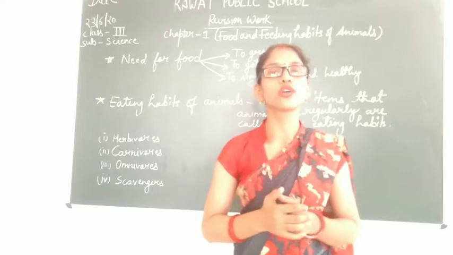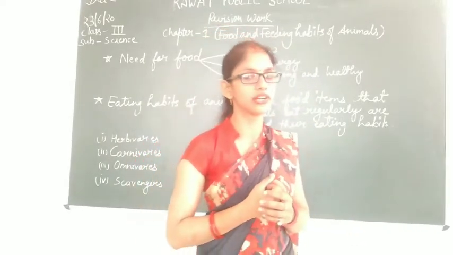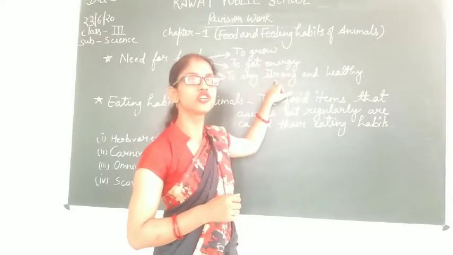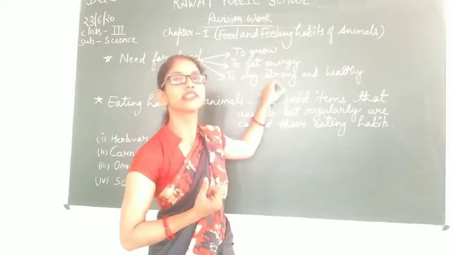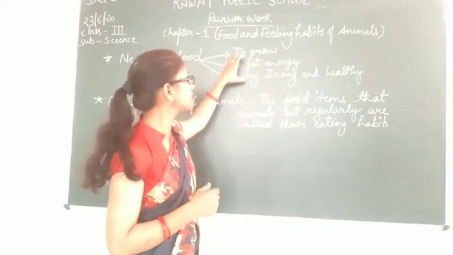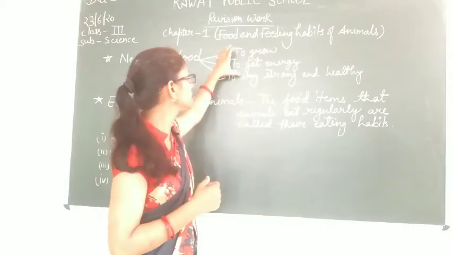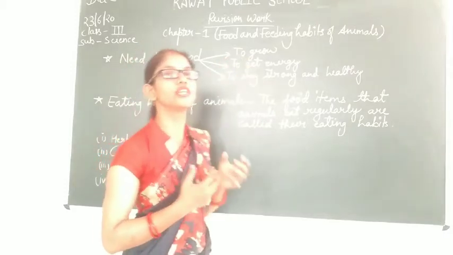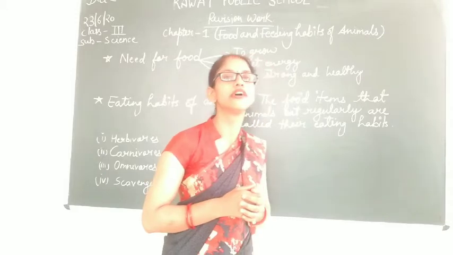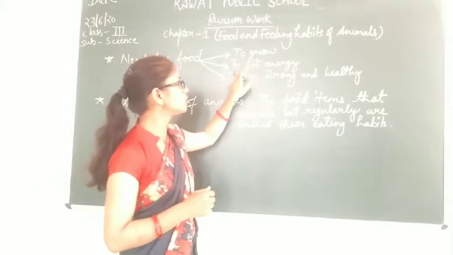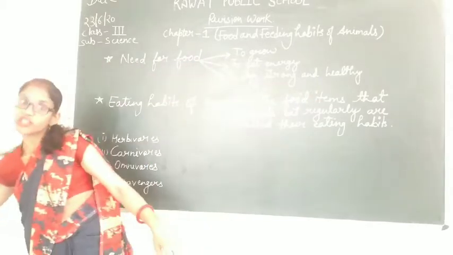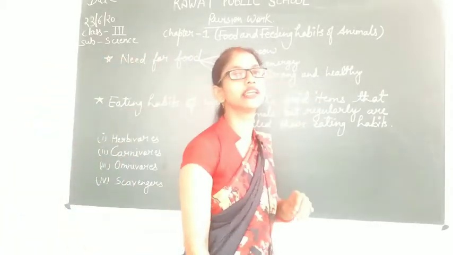Our food also contains some vitamins and minerals that help to keep us healthy, and the calcium and nutrients present in the food help us to keep strong. So these are the activities for which all living organisms need food: first, to grow, to get energy, to stay strong and healthy. For all these activities we need food.